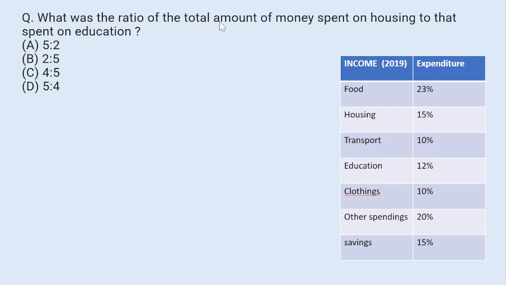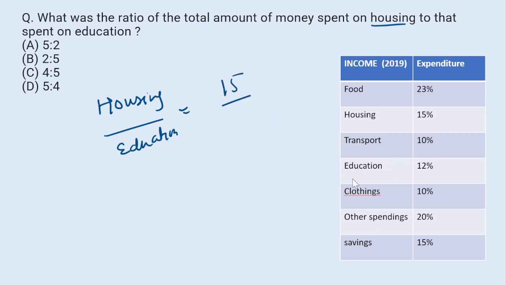What was the ratio of total amount of money spent on housing to that spent on education? So housing divided by education. On housing, how much amount was 15% of his total income? So 15 divided by education 12.